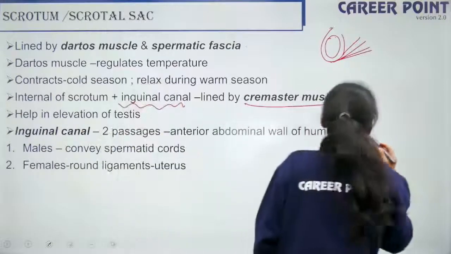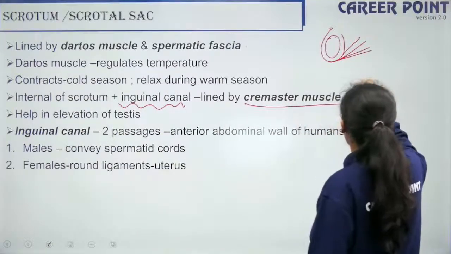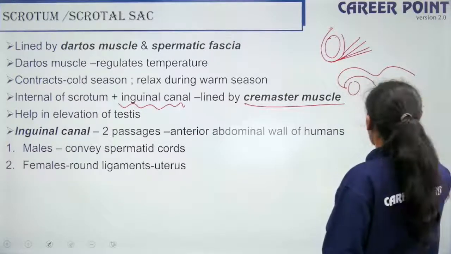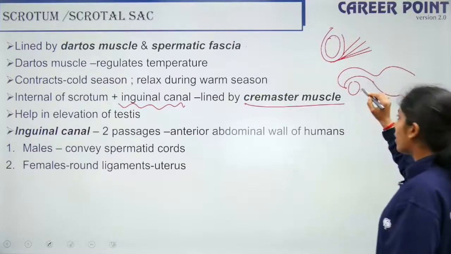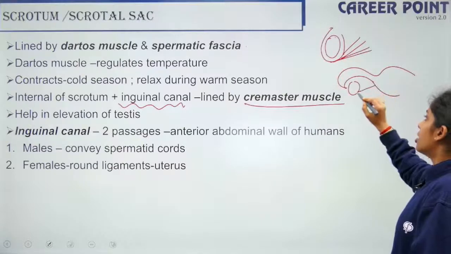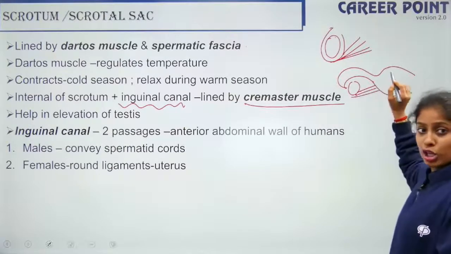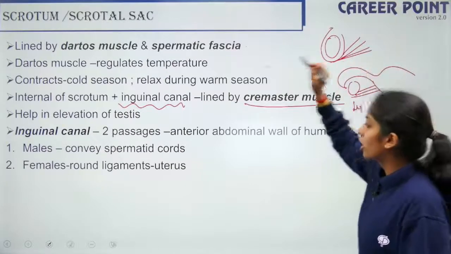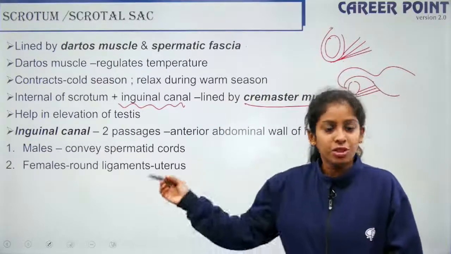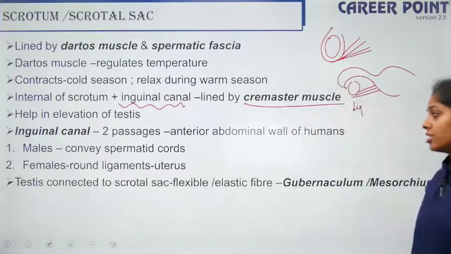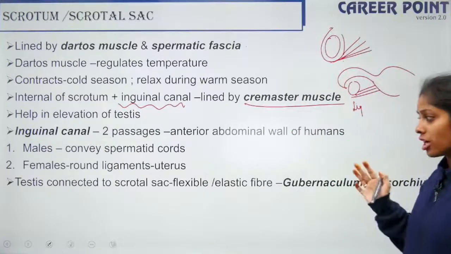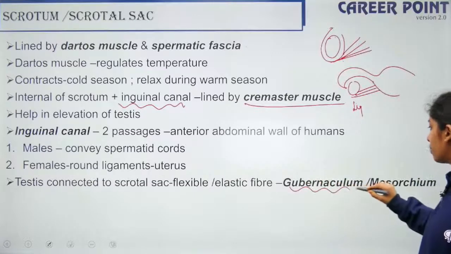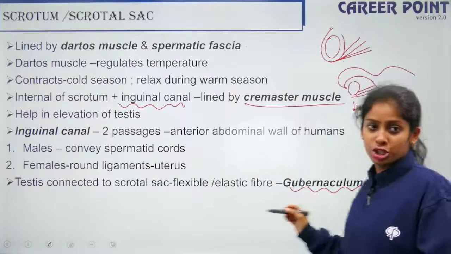So in case of the female also, if you see, you have a structure like this, right? So this ovary, so ovary is here in case of female. So this is also connected to the uterus like this. So here it is ligaments and here we call it as inguinal canals. So that is what they are saying. So testes are connected to the scrotal sac by a flexible and elastic fiber, that is gubernaculum or mesorchium.